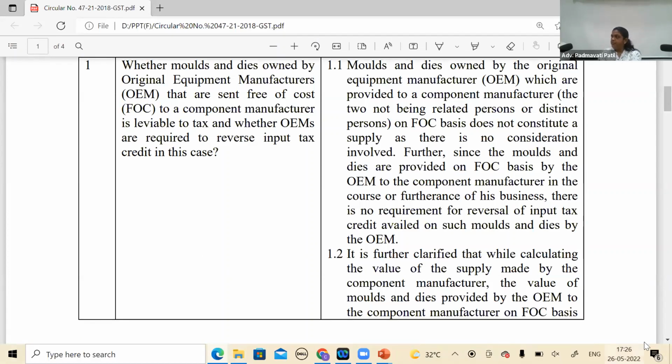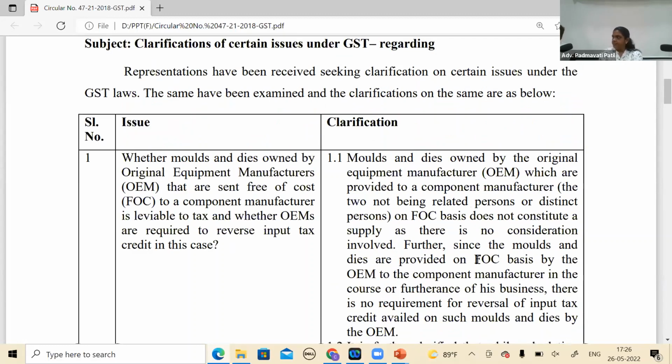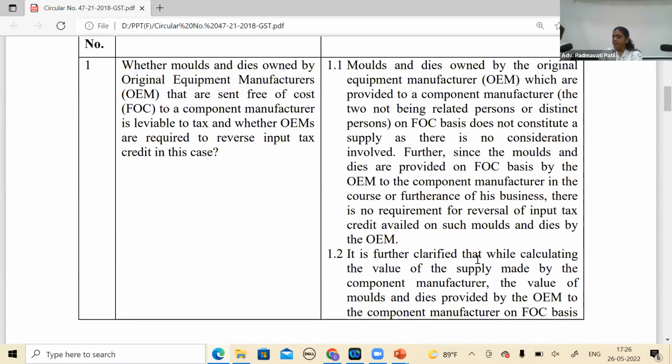Otherwise, what you are saying is there is a reciprocal. For his valuation also, you would have to add his value of it. So it's a circuitous transaction where his actual supply, if you go to see, is only his manufacturing, maybe a job work perspective or contract manufacturing, whatever you may call it. What he's actually receiving is only this. Just adding these two only creates a lot of confusion, and from an accounting perspective also a lot of challenges for companies to record something which is actually not a transaction in their books of accounts.